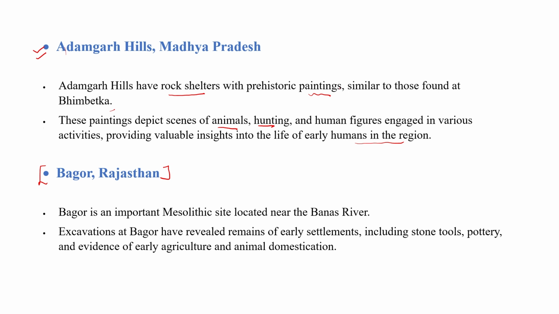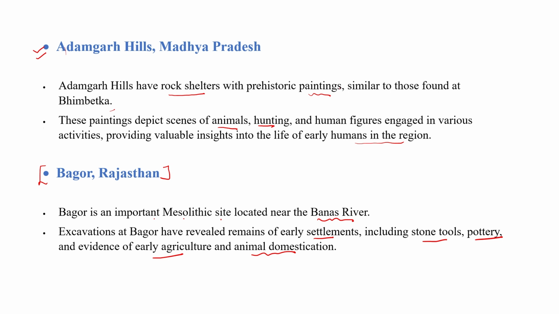And this site is not a Paleolithic site; it is a Mesolithic site. So Bagor is an important Mesolithic site located near the Banas River. Where is Bagor? On the Banas River. Excavation at Bagor has revealed remains of early settlement, including stone tools, pottery, and evidence of early agriculture and animal domestication. So in India, only Bagor is the site where we found the domestication of animals.